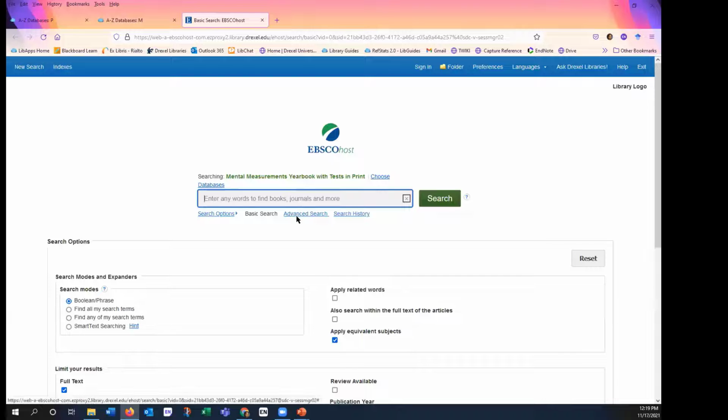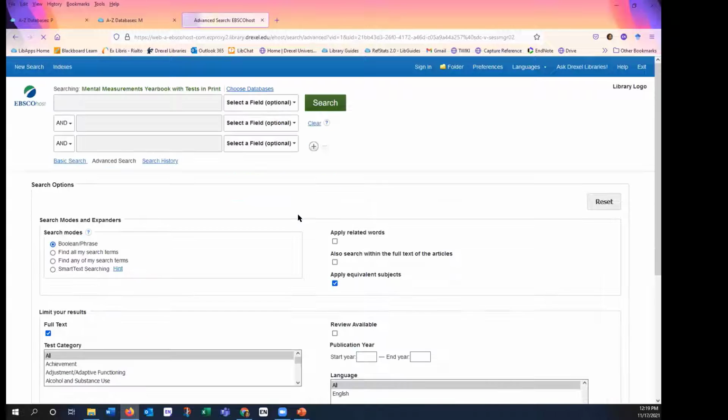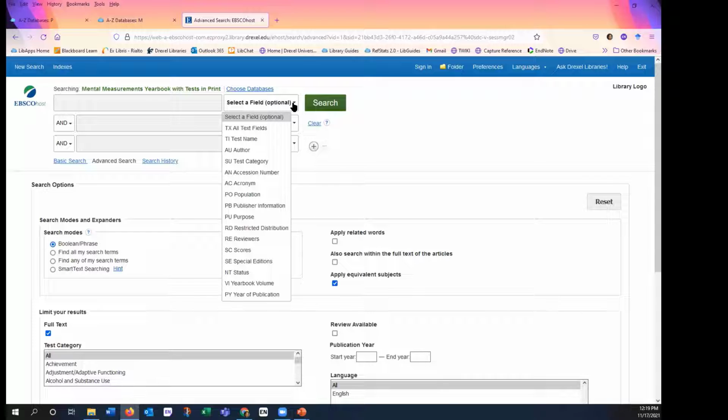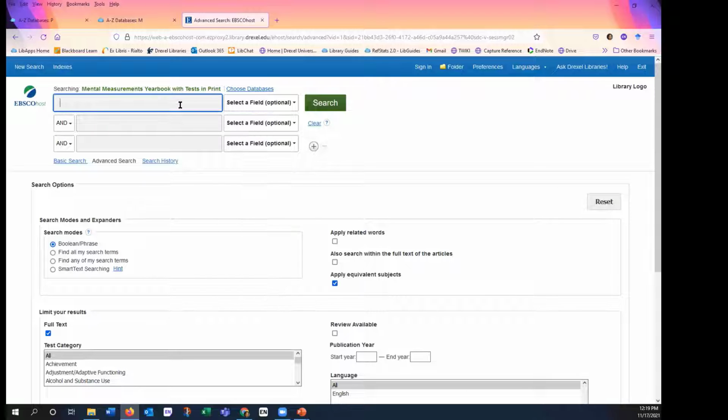Now I'm going to switch to the advanced search view, just because it gives me a few more options. For example, I could conduct a search and target certain fields for my search. And that's really important if I'm doing a search where I think I'm going to get a lot of results or I want to do a search that's a little bit more precise.